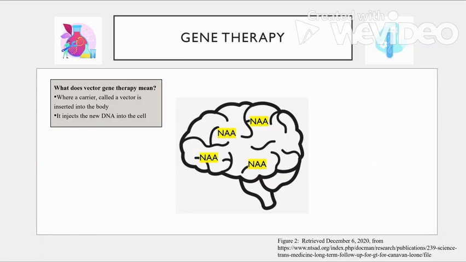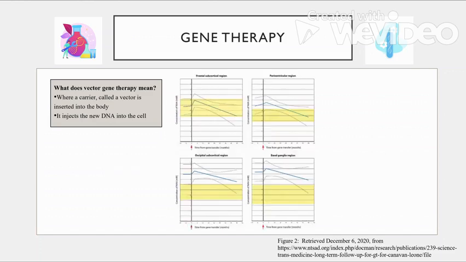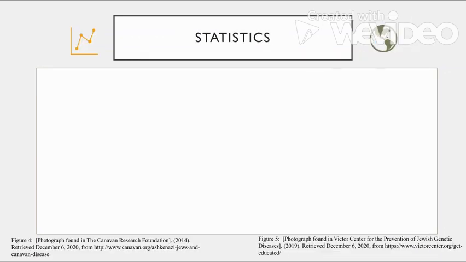A recent gene therapy used to treat Canavan disease involves using vector gene therapy to insert aspartoacylase in the brain, and over time NAA starts to be broken down and symptoms start to lessen. In this chart, it shows the difference of NAA levels in the brain before and after gene therapy, and how it went down. The conclusion of the study was that there were very little adverse reactions, however, this method is still in trials. Next is statistics.